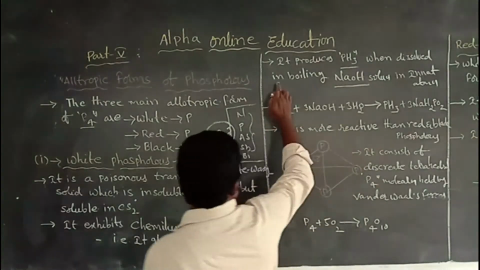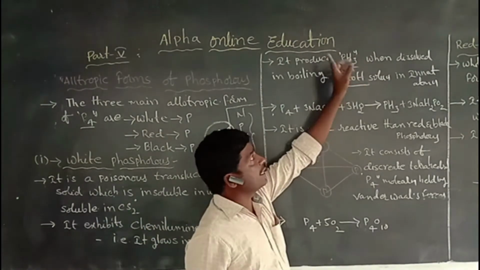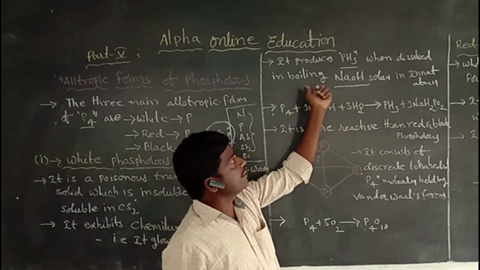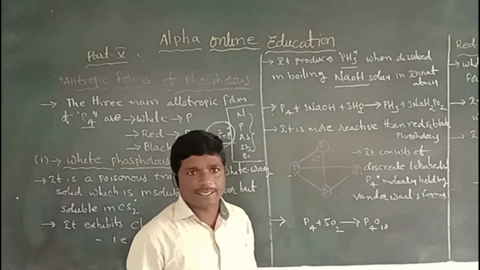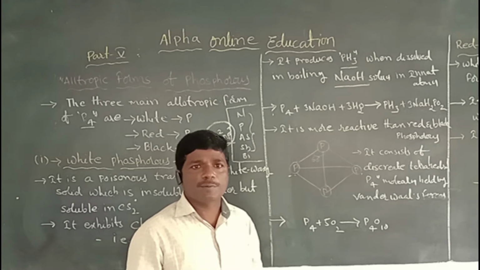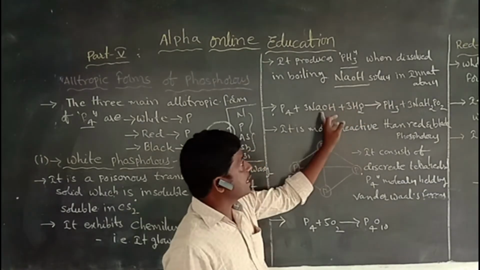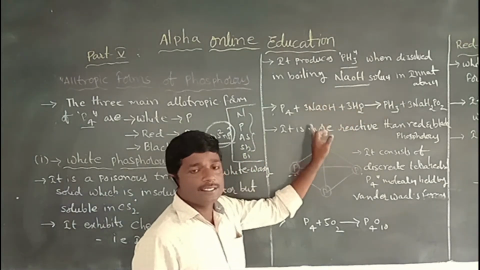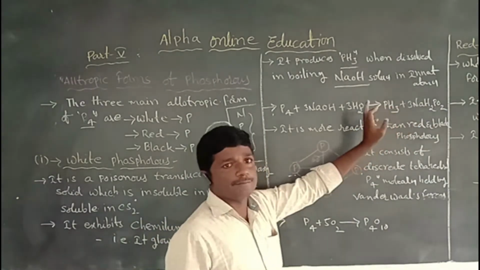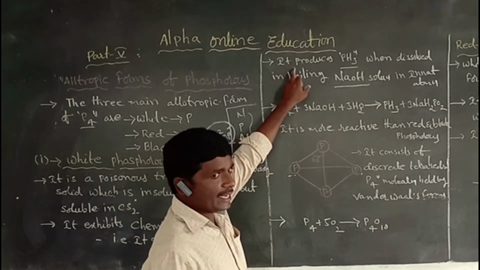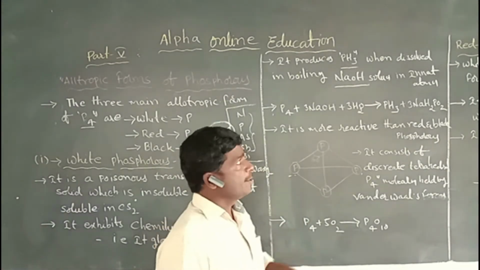And the next property, it produces phosphine, PH3. When heated with boiling sodium hydroxide solution, also known as caustic soda, in an inert atmosphere, phosphine is formed. The white phosphorus produces phosphine.